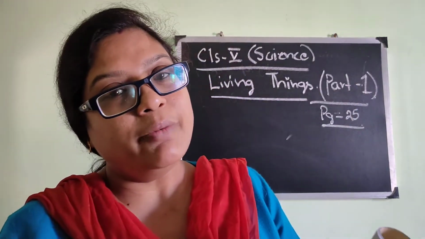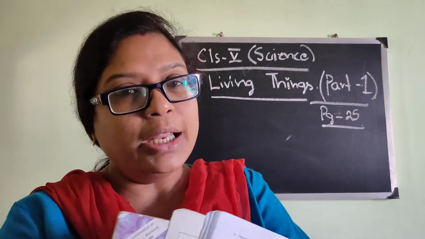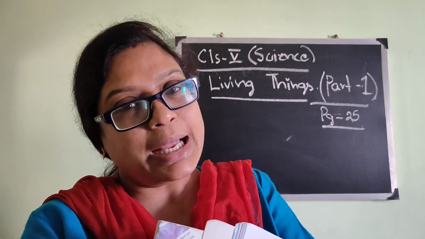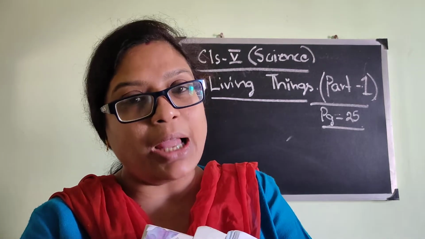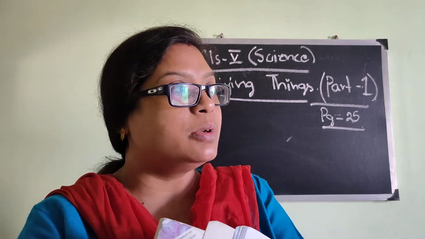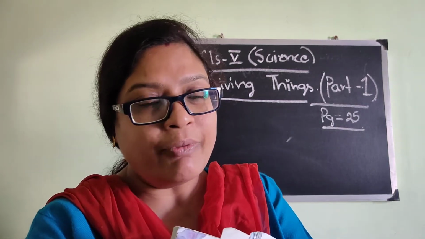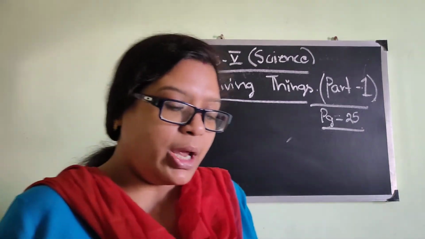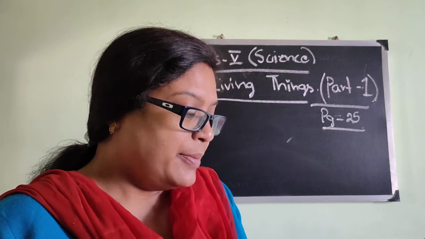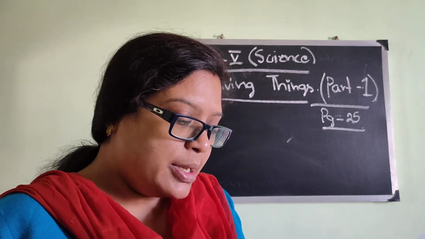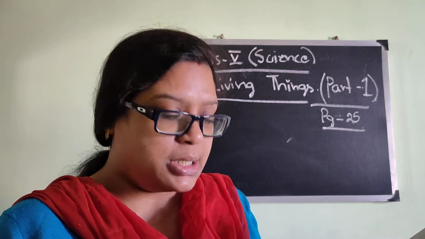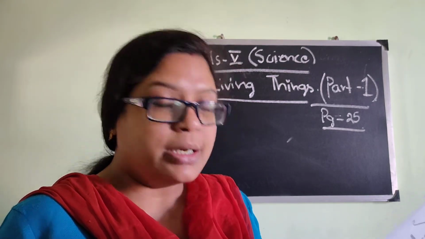Now, we all know living things. What are living things? In our environment, there are living things and non-living things. Living things are those who have life, those who can breathe, those who eat food, those who survive, and non-living things do not, isn't it? In this chapter we are going to read about details of living things, and the main question which will come from this chapter is: what are the characteristics of living things? We will discuss in details.